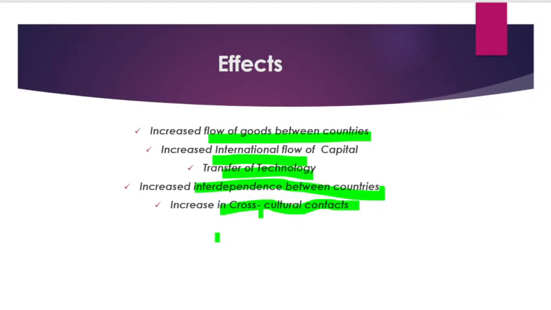Even in India also, if I'm not wrong, DPS also provides such chances and opportunities, where Netherlands students come to India to learn our culture, language and all, and they come for a short period of time, maybe 6 months, 3 months, or 10 days. Like this, the program goes only for a few span of time. So this is an example of increase in cross cultural contact. This way, those people who are living in Netherlands and other places get to know the cultures of India, our cuisines, our language. So this is an example of cross cultural contacts.